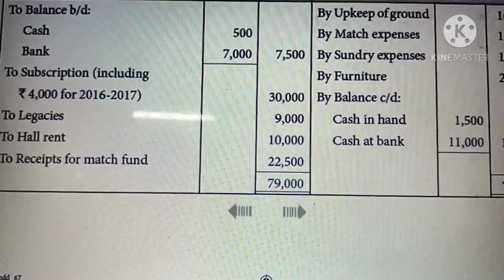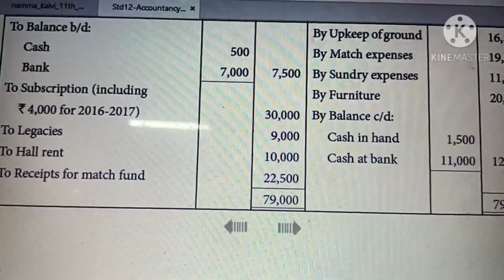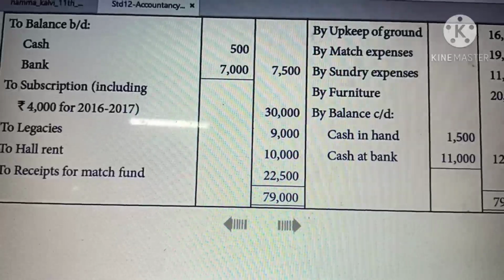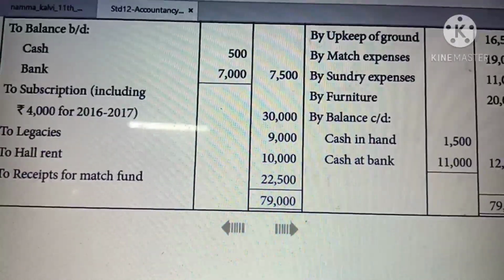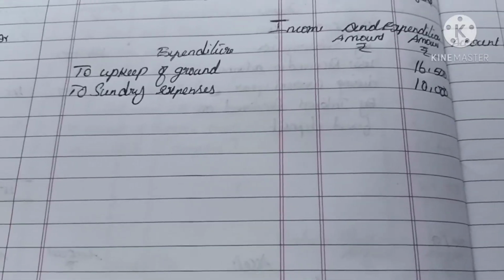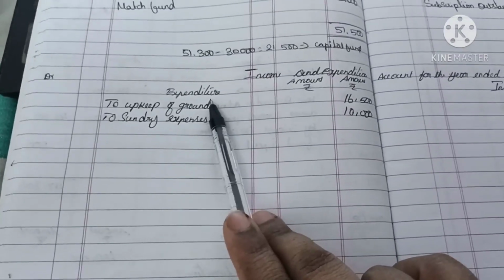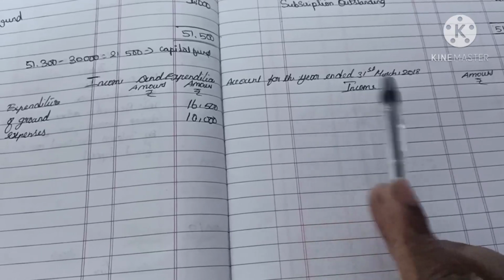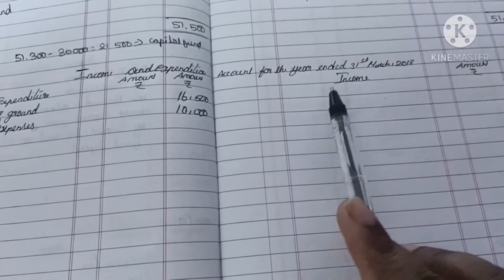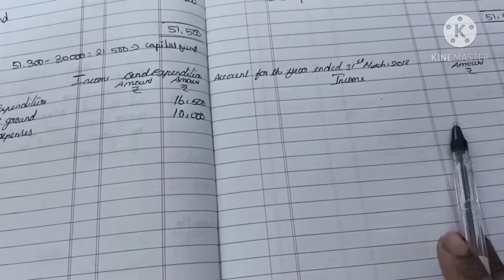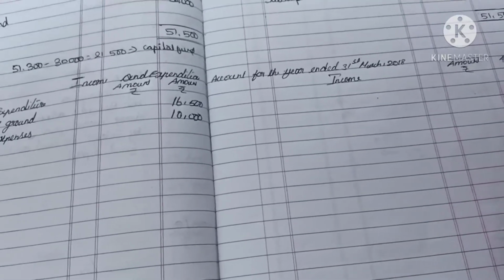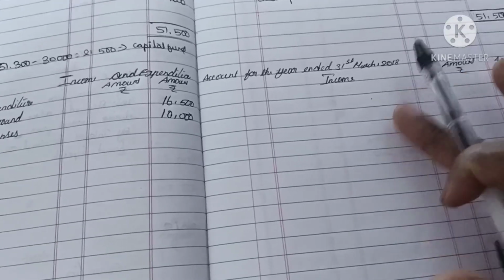Here, upkeep of ground and sundry expenses. Now we are going to enter upkeep of ground and sundry expenses on the expenditure side. So two items only they are given, upkeep of ground and sundry expenses. Both we enter on the expenditure side. Then on the income side we are going to show subscription 30,000. From it, received previous year subscription we are going to minus, current year outstanding we are going to add. Then hall rent is given. Those two items only we are going to enter on the income side.